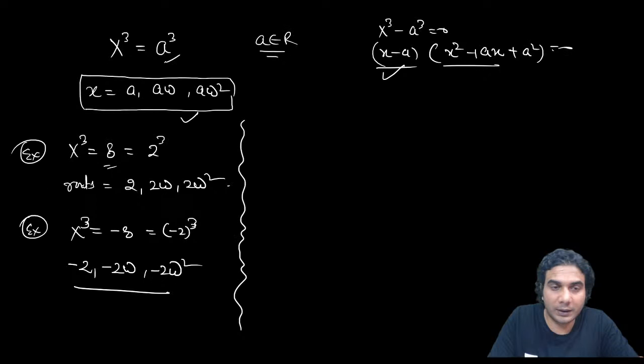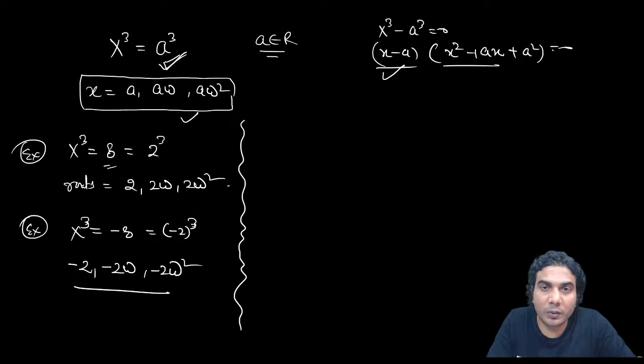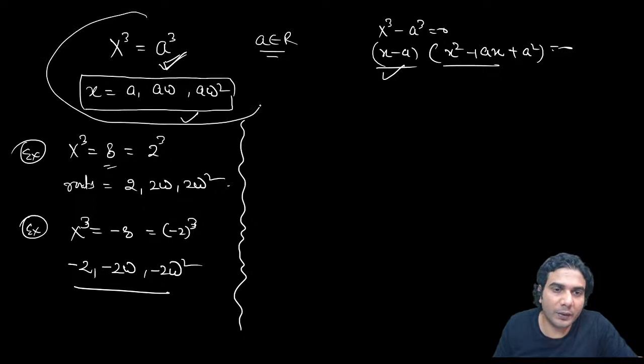Now suppose you try one question. Solve this equation. See, in the earlier equation, a was a real number, right? A cube real means a real. So a was a real number, and so you could write the answers, I mean the roots, in terms of omega directly, by using this generalized relation which I've told you here.